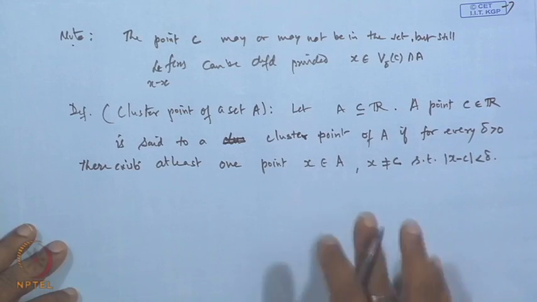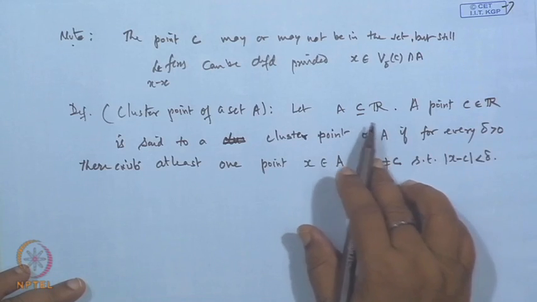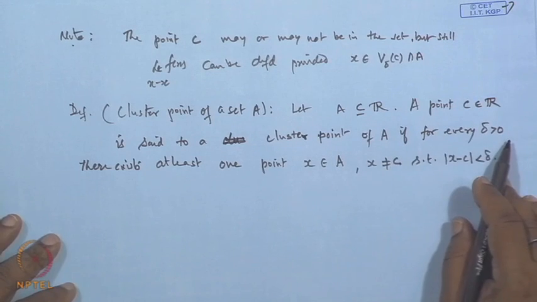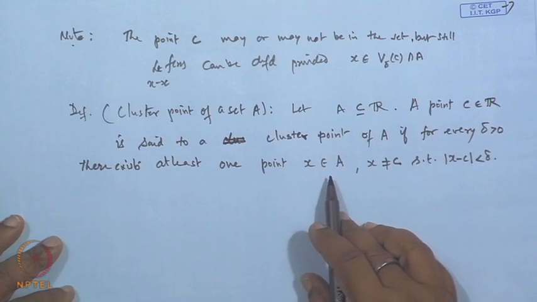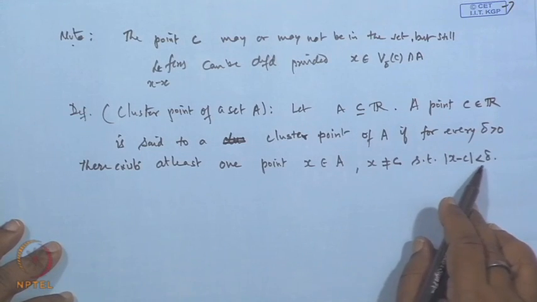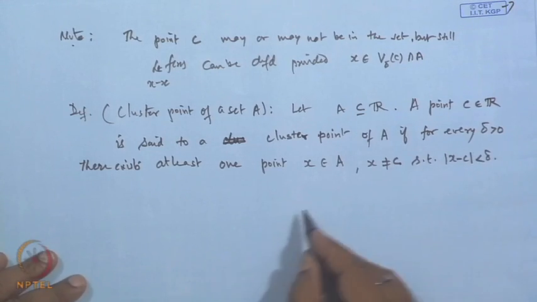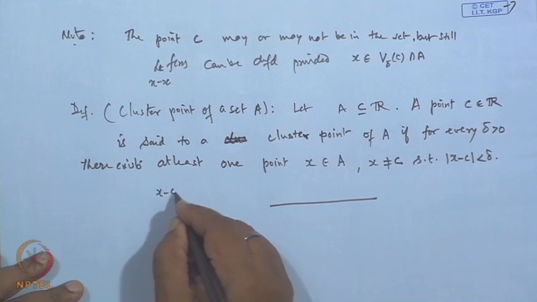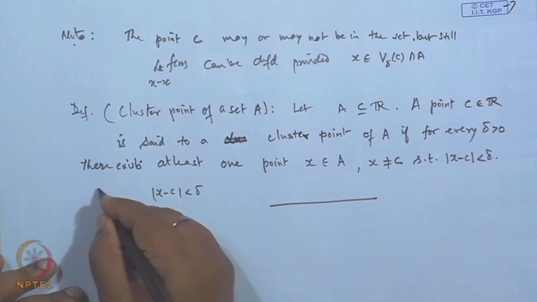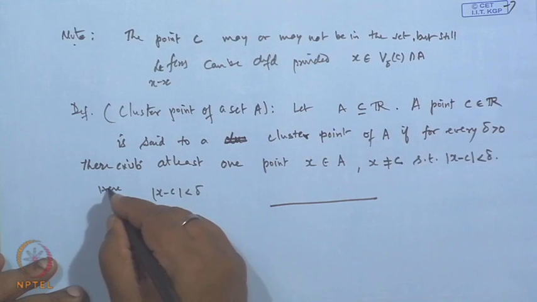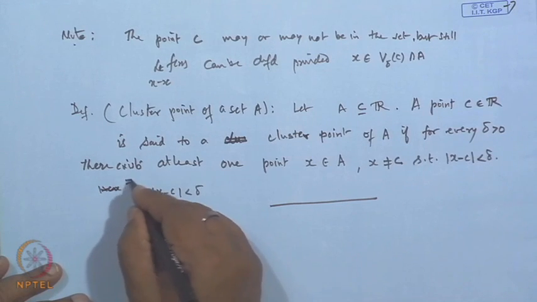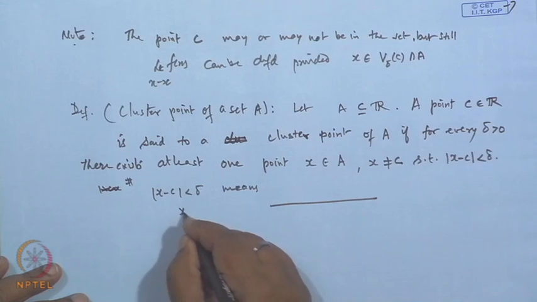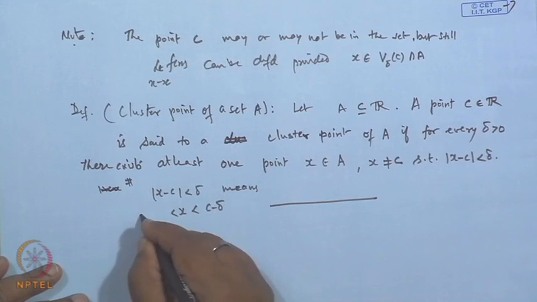Okay. So, what is the meaning is that a point C is called the cluster point of a set A if for every delta greater than 0 there will exist at least one point x such that |x minus C| is less than delta. Obviously this means that x lies between C minus delta and C plus delta.